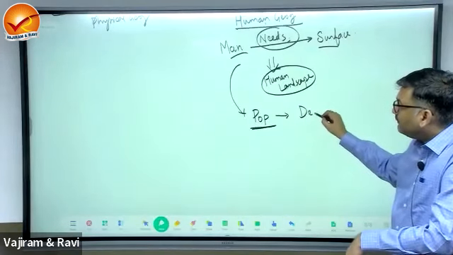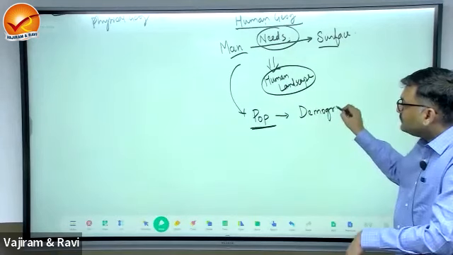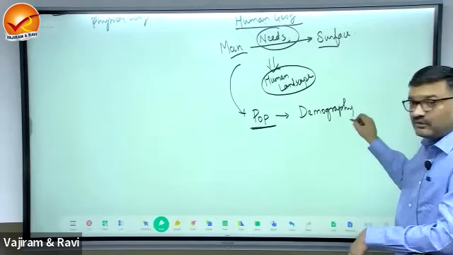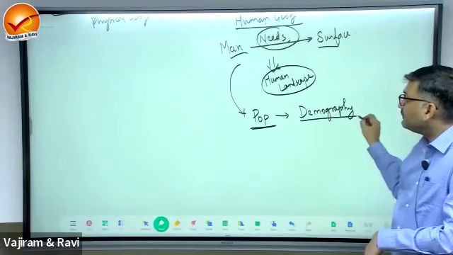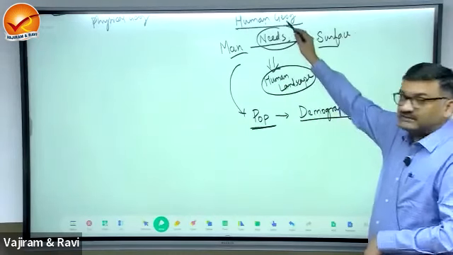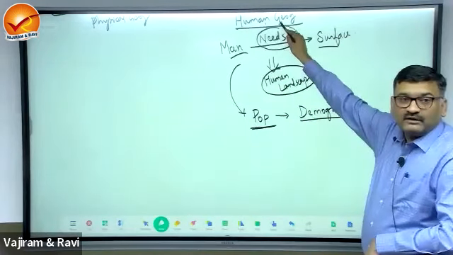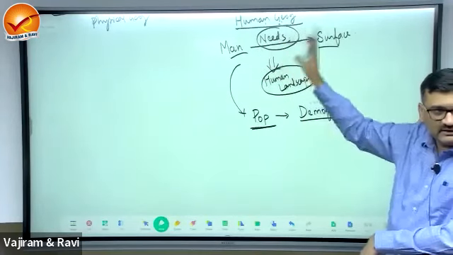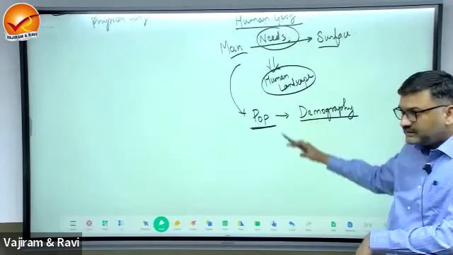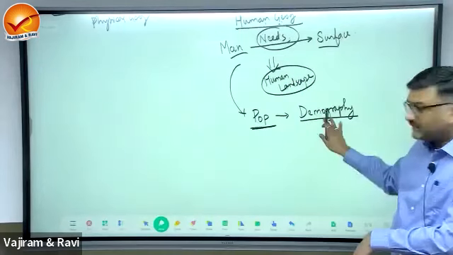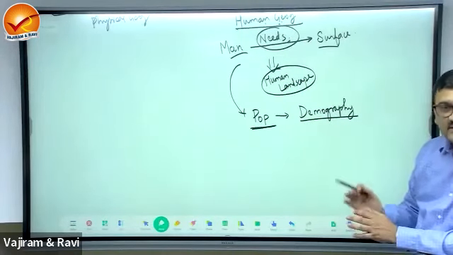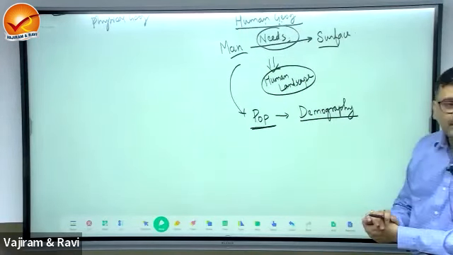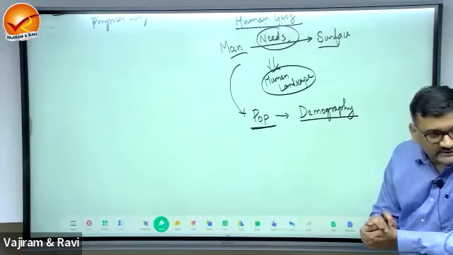The study of population is known as demography. So what will be this demography? Demography is a branch of what? Human geography. Geography divided into two: physical, human. Now human geography is divided further into, first, demography, that is the study of population and attributes of population.